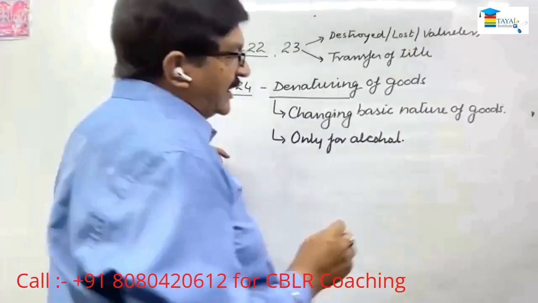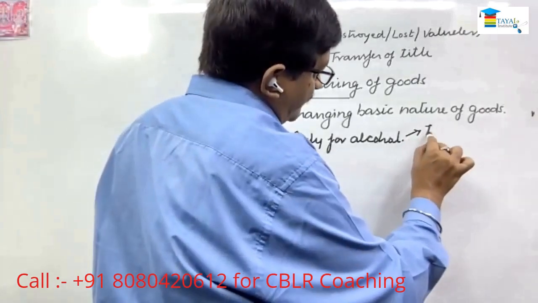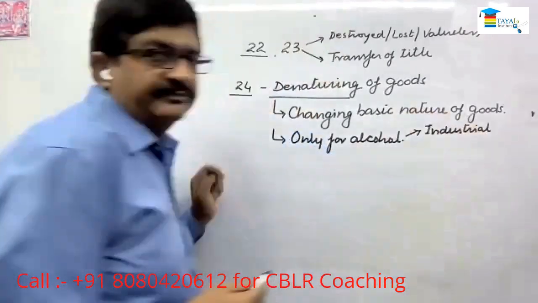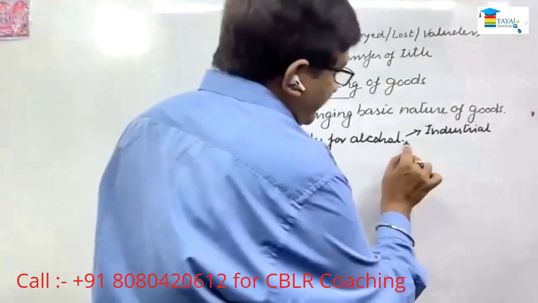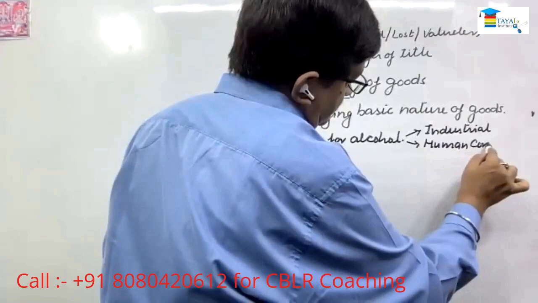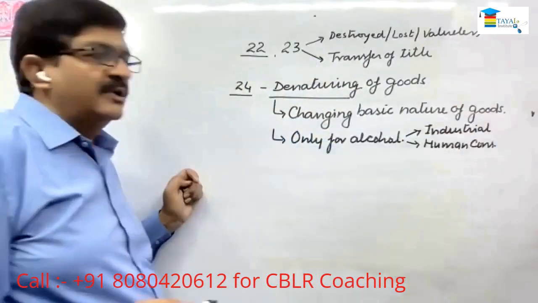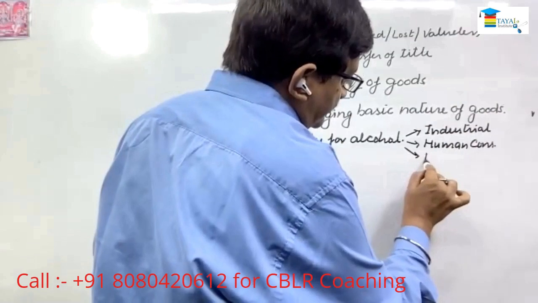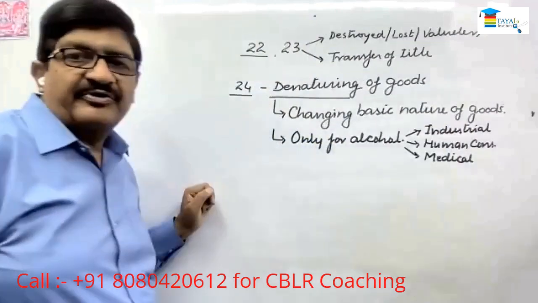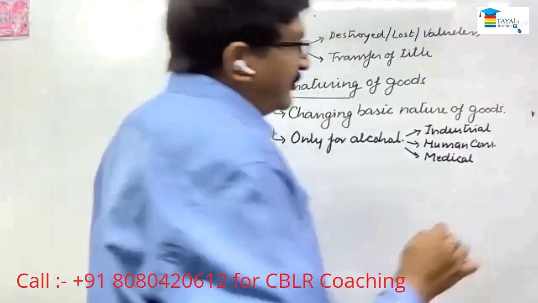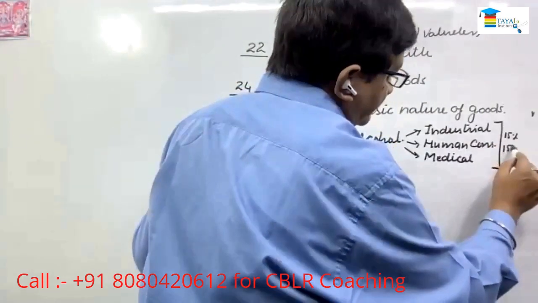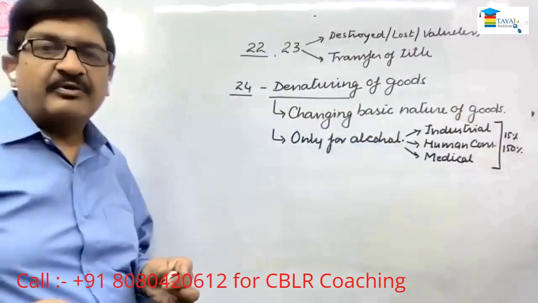For the simple reason, because alcohol can be industrial, it can be for medicine, or for human consumption. And the rate of duty ranges from 15% to 150%, depending upon the nature or the purpose.